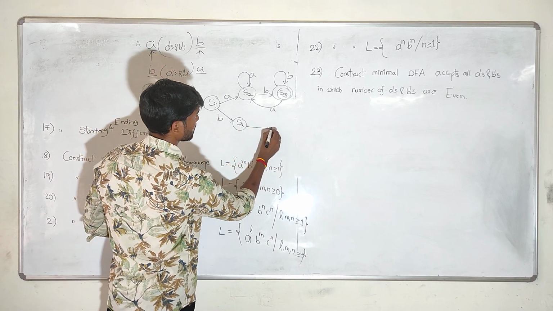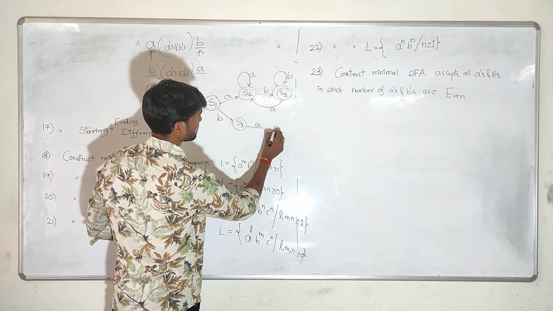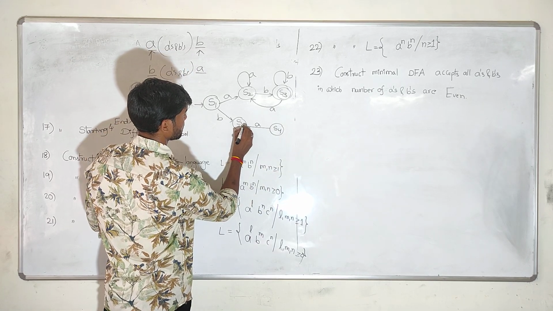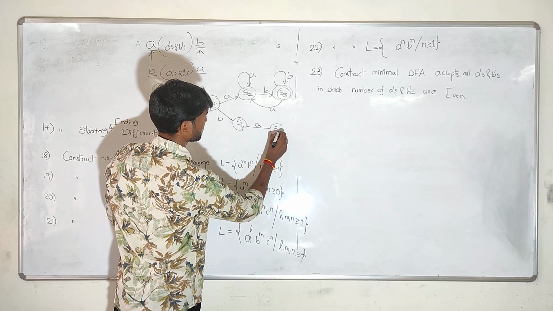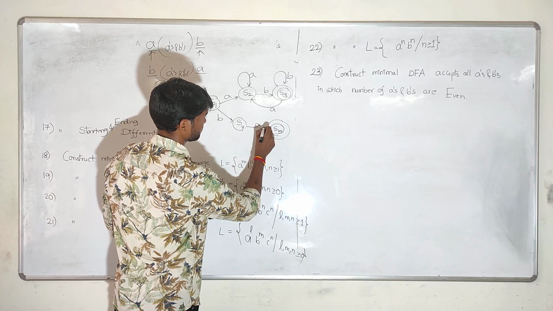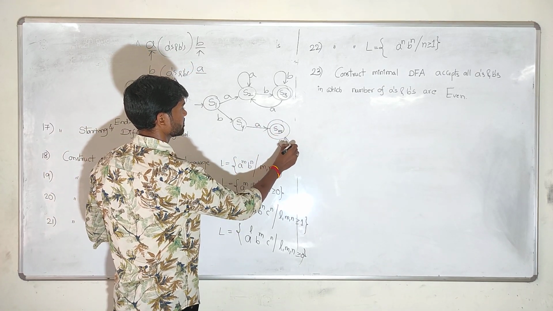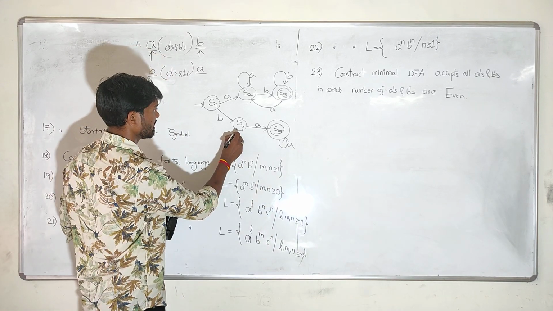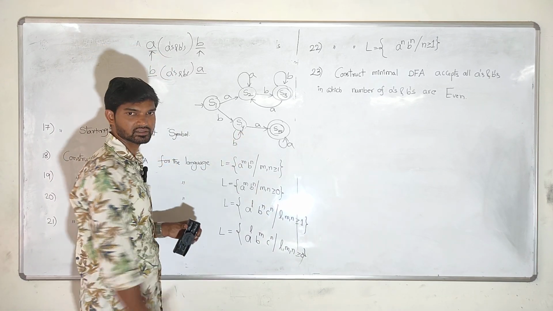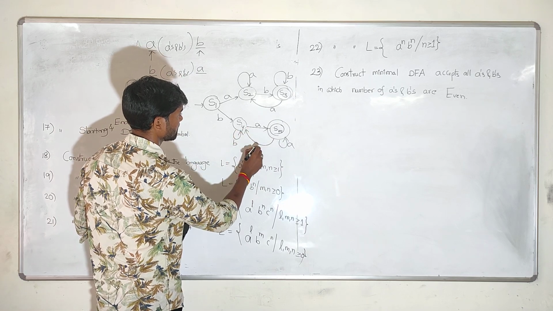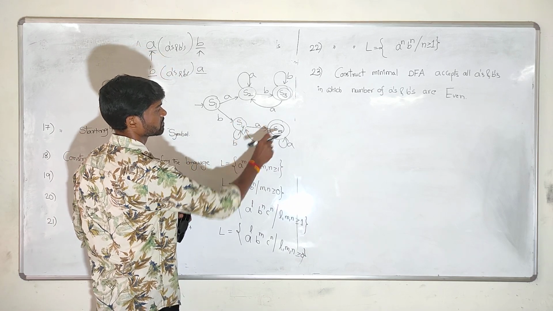And on S3, if you apply small a, it always reaches the S5 state, which is a final state. And at the end, if any number of A's come, there is no restriction. And on S4, if any number of B's come, there is no restriction. And if a single B comes, it goes to S4, and it will be repeated.